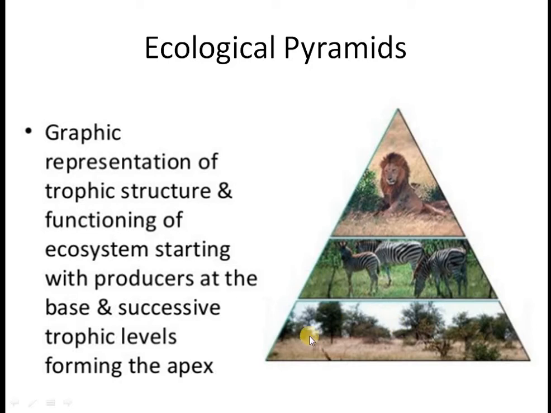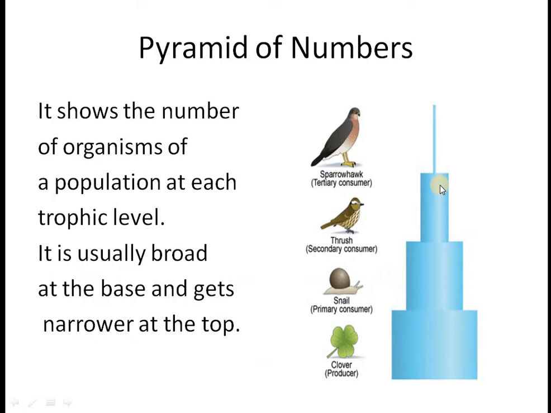So this is the first trophic level at the base, and it is showing you the producer. The higher trophic levels will be above it, making an apex. Okay, there are a number of pyramids. First, we have to discuss the pyramid of numbers.